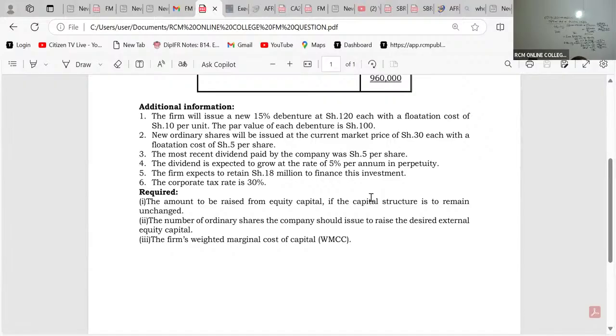They want us to give them the number of ordinary shares the company should issue to raise the desired external equity capital. Number of shares. So how do we get this number of shares?